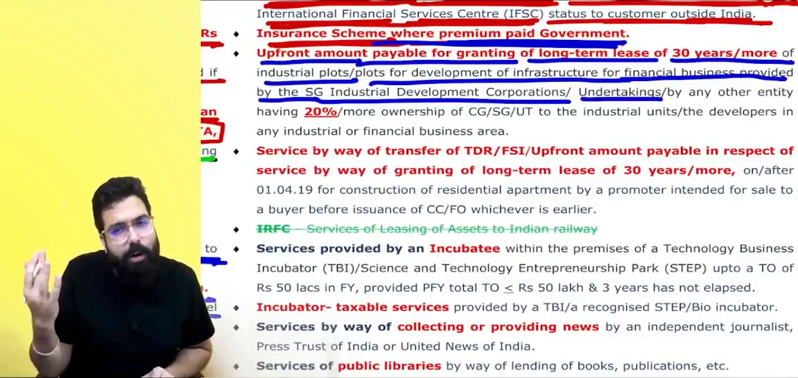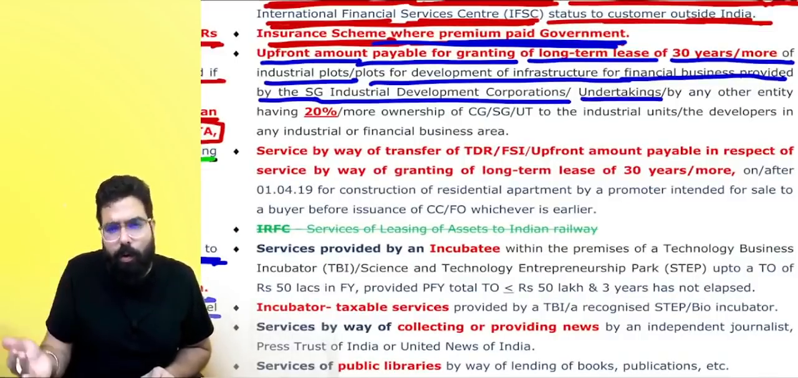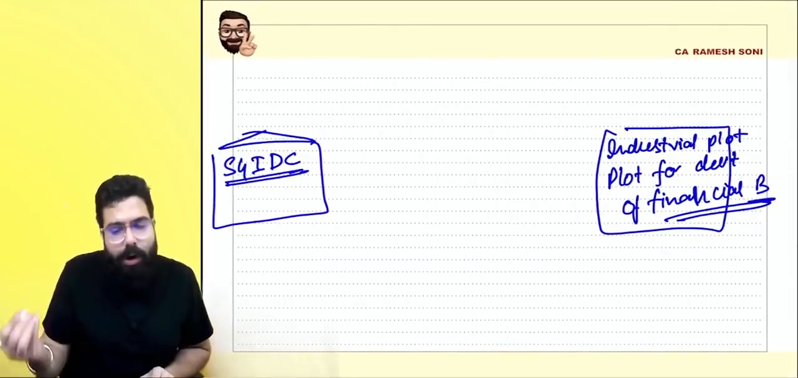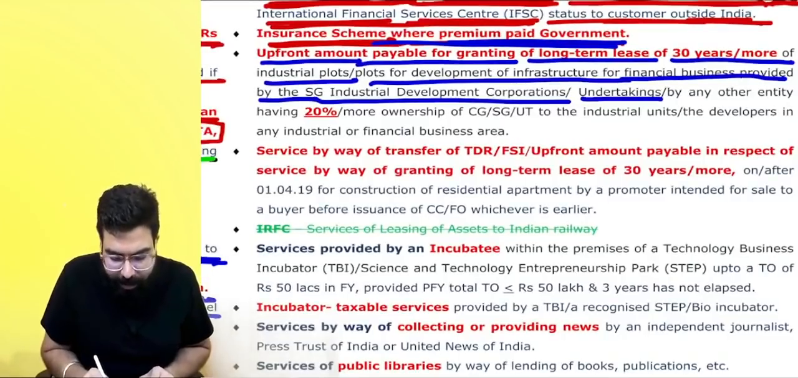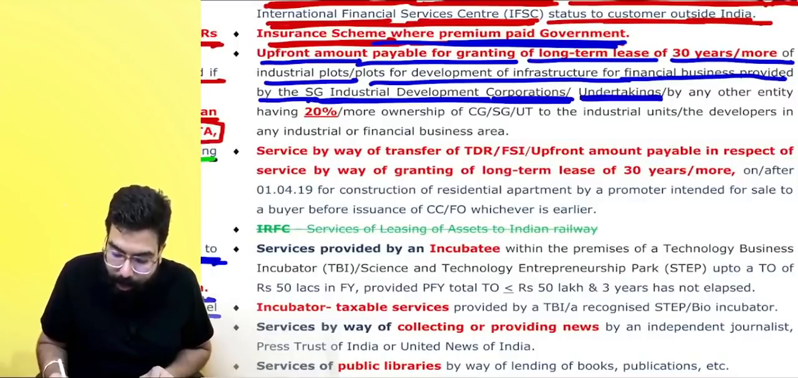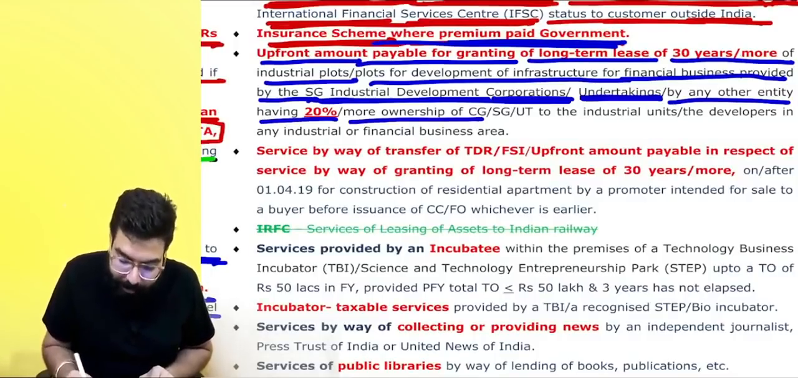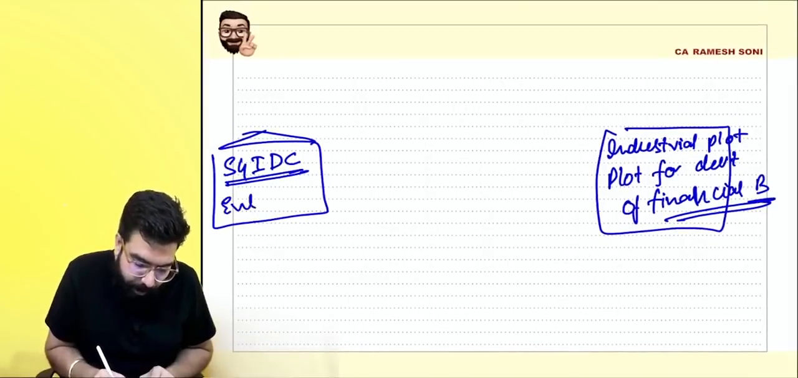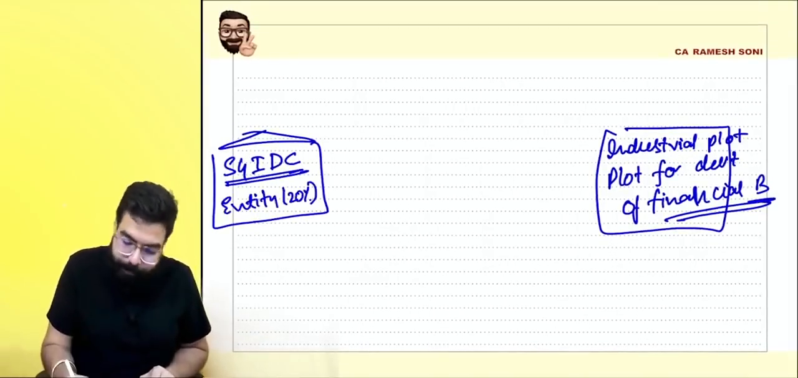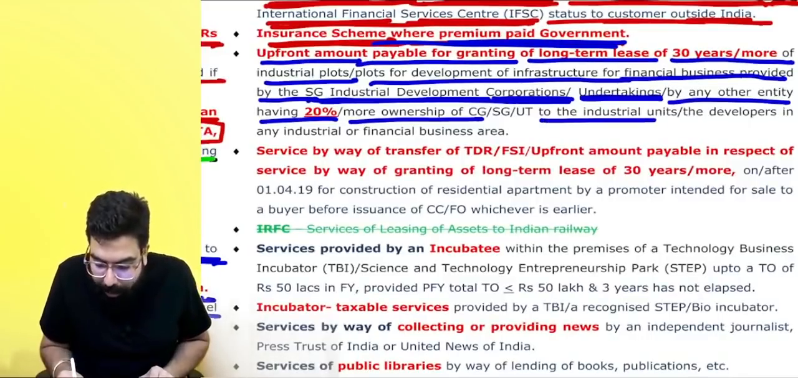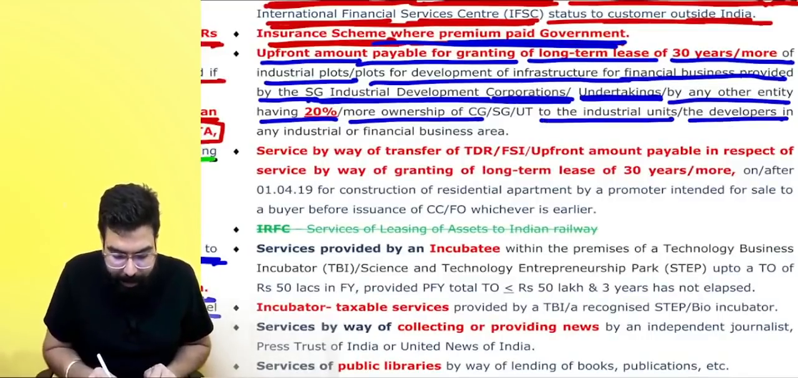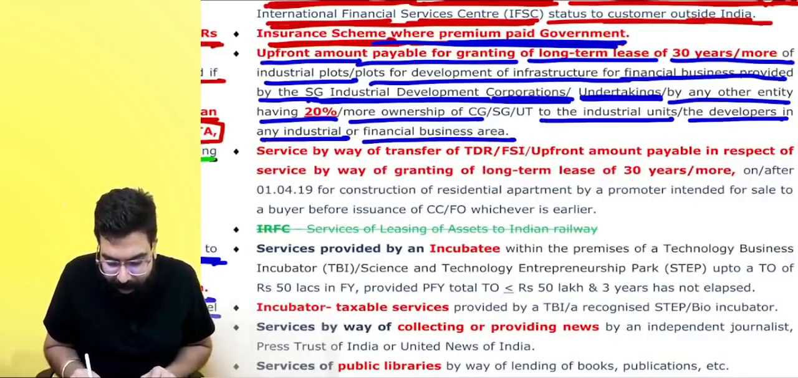Or undertaking development corporation SIDC, or it is by state government industrial development corporation or undertaking, or by any other entity having 20% or more ownership of central government, or entity which has 20% or more ownership of the government, then to the industrial unit or the developer of any industrial or financial area business.